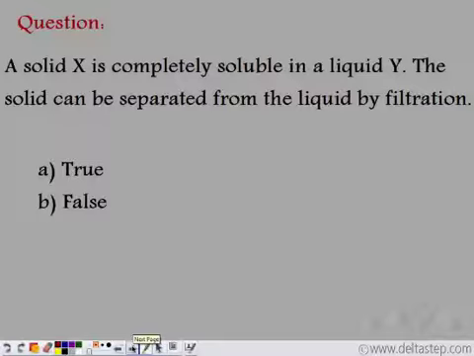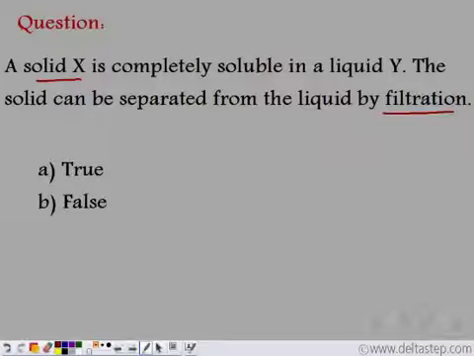So now let's take a question. We have a solid X which is completely soluble in a liquid Y. The solid can be separated from the liquid using the process of filtration. Is this statement true or false?